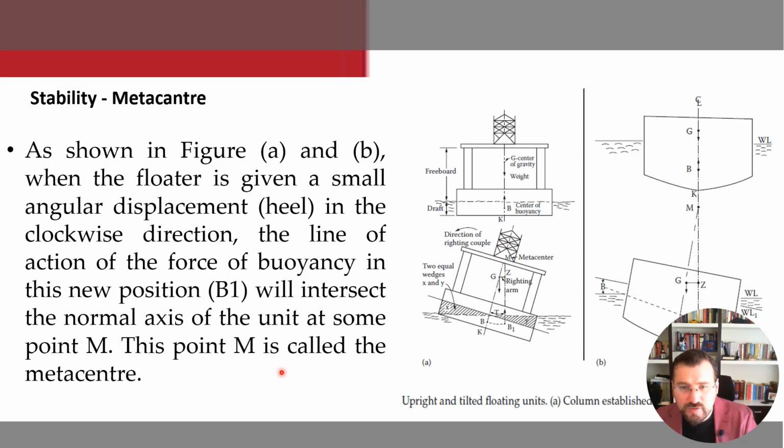Okay, so as shown in figure A and B, when the floater is given a small angular displacement called heel, the displacement in the clockwise direction, the line of action of the force of buoyancy in this new position, called B1, will intersect the normal axis of the unit at some point M. This point M is called the metacenter.